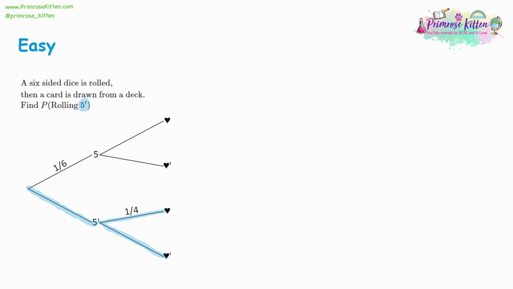Now, first, we need the probabilities on the tree. So 1/6 and 5/6 make a whole one, and 1/4 and 3/4 make a whole one. They're independent events, so the top tree is going to have the same result as the bottom tree. So we can multiply these together. We can have 5/6 times 1/4, and for the second route, we can have 5/6 times 3/4.